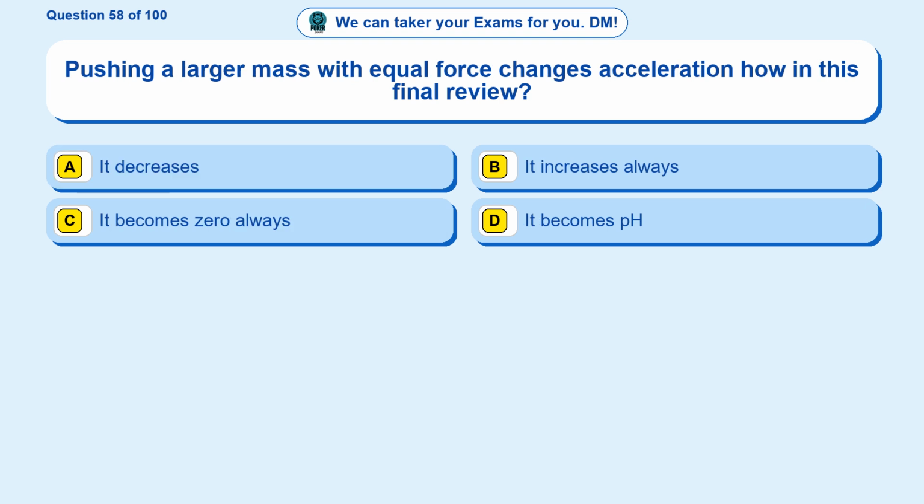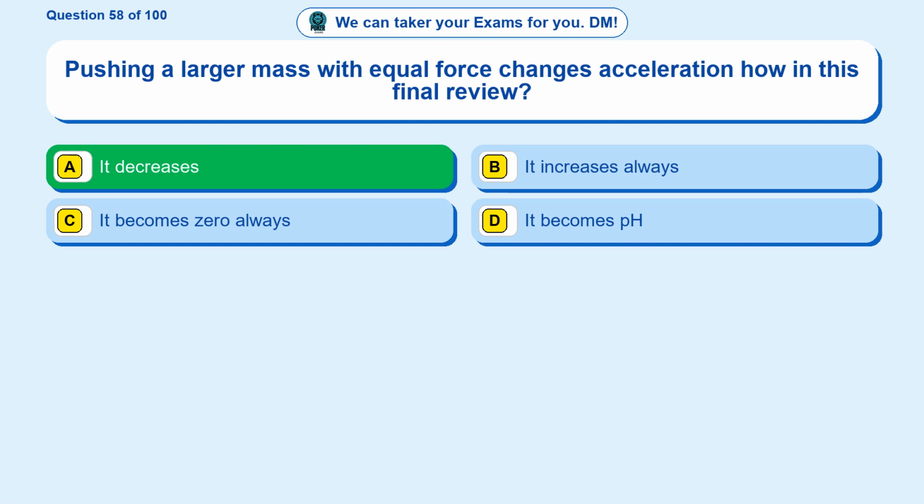Question 58. Pushing a larger mass with equal force changes acceleration how in this final review? Option A. It decreases. Option B. It increases always. Option C. It becomes zero always. Option D. It becomes pH. The correct answer is option A.